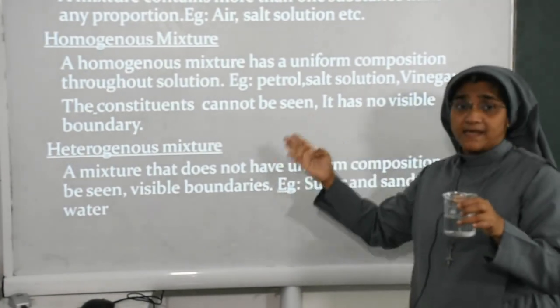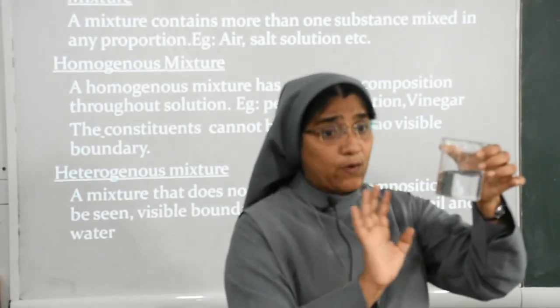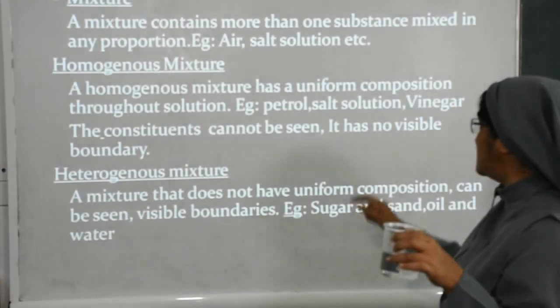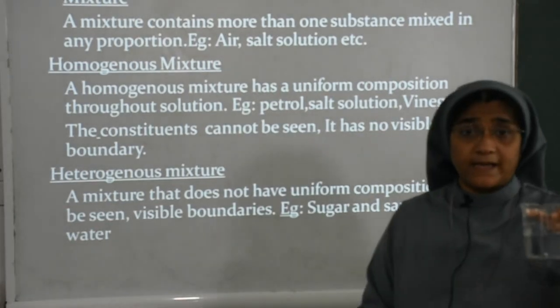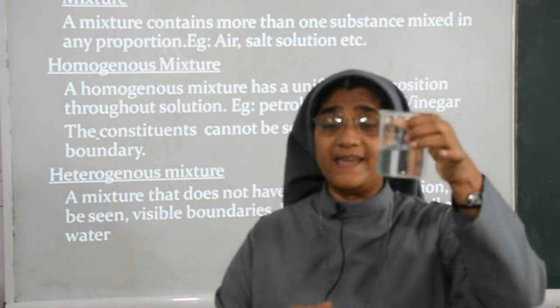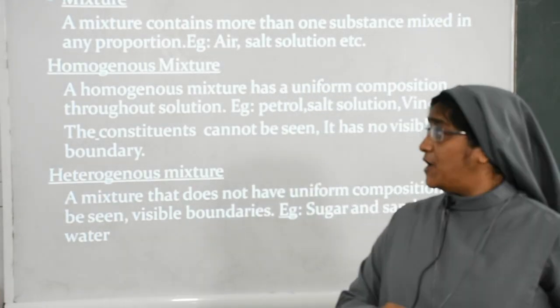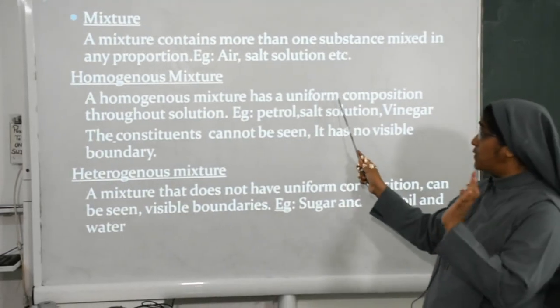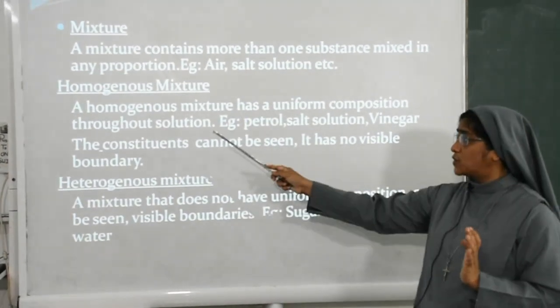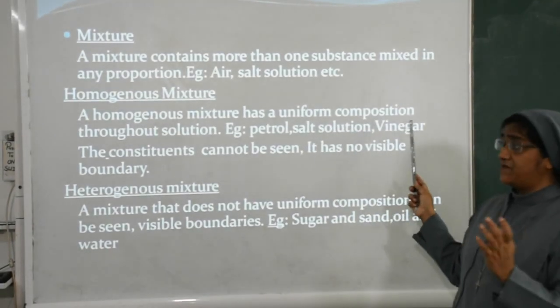Constituents cannot be seen. Constituents means salt particles. Can you see them? No, you cannot see the constituent particles. It has no visible boundary. Can you see the visible boundary? No, you cannot. That is a homogeneous mixture. A homogeneous mixture has a uniform composition throughout the solution. Example, petrol, salt solution, vinegar.